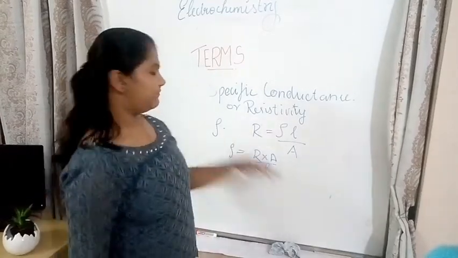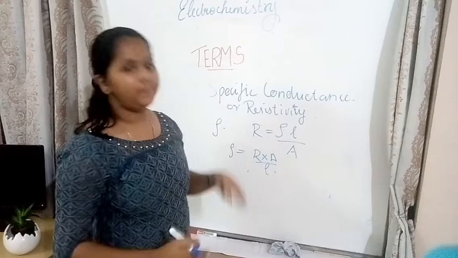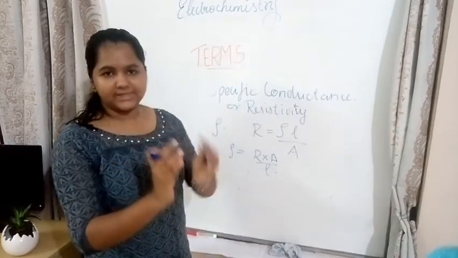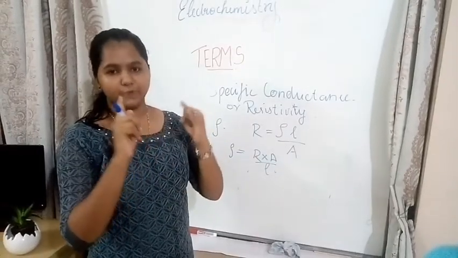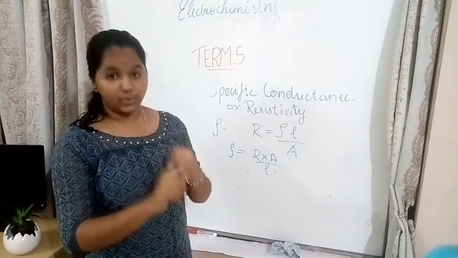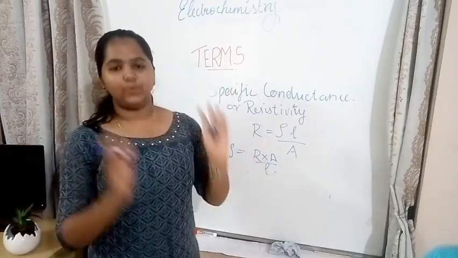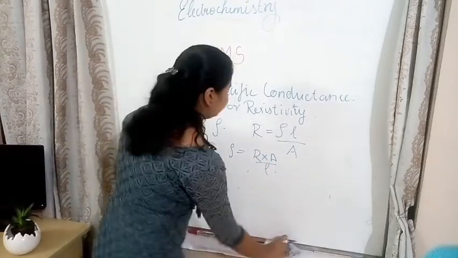So how do you define resistivity? Resistivity is a value when the resistance is 1, the area of cross section is 1 centimeter square and the length is 1 centimeter. So when everything is in unity, then it is resistivity. So we'll define it.